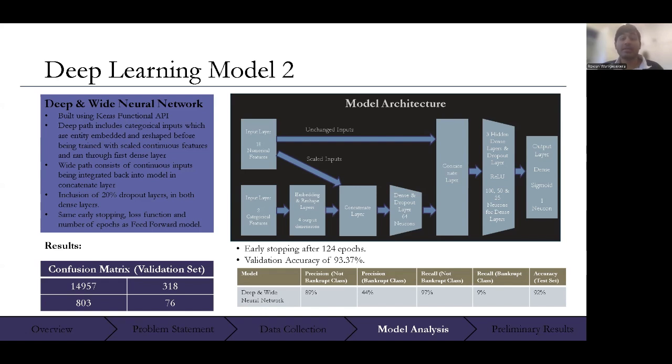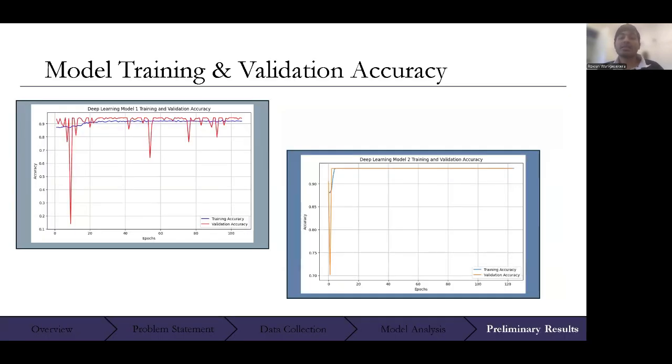There are 2 dropout layers, in both the first and second dense layers, with 20% of neurons being removed at each layer. Early stopping on this one occurred after 124 epochs, and the validation accuracy was 93.37%. As demonstrated in these 2 graphs, the training accuracy is quite high as the number of epochs progresses. But for the second model, the validation accuracy is more stable due to the presence of dropout, compared to the wide variation in the first model.